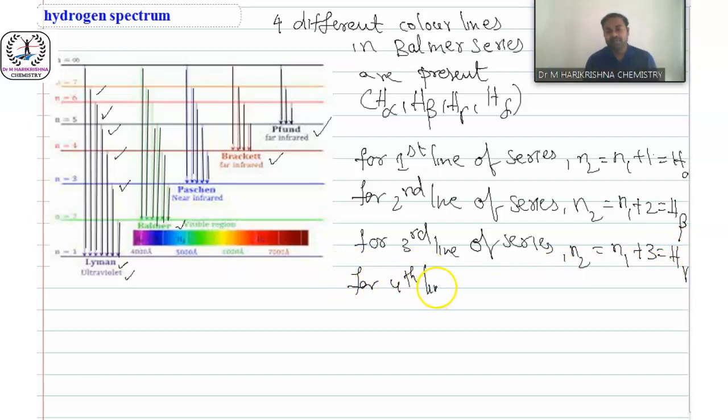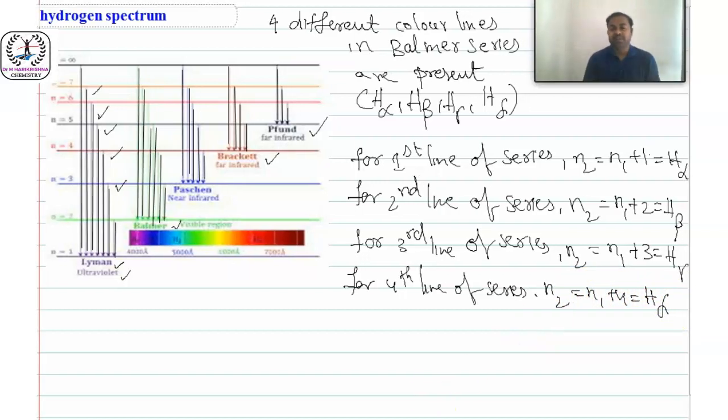For the fourth line of series, n2 equal to n1 plus 4, H delta. Students, H alpha, H beta, H gamma, H delta. So these are the lines in a Balmer series.